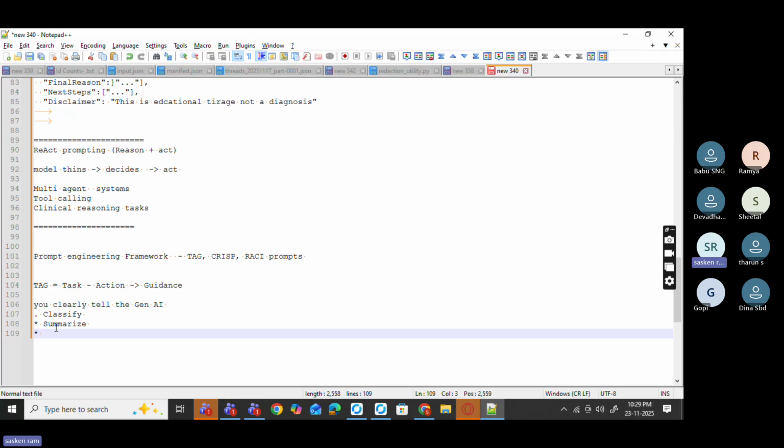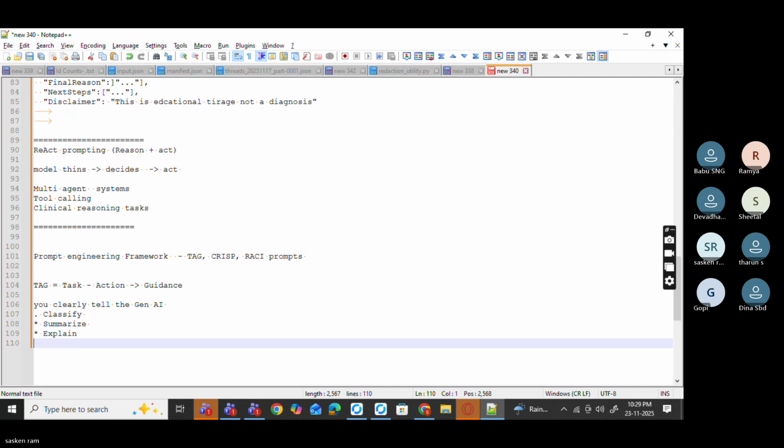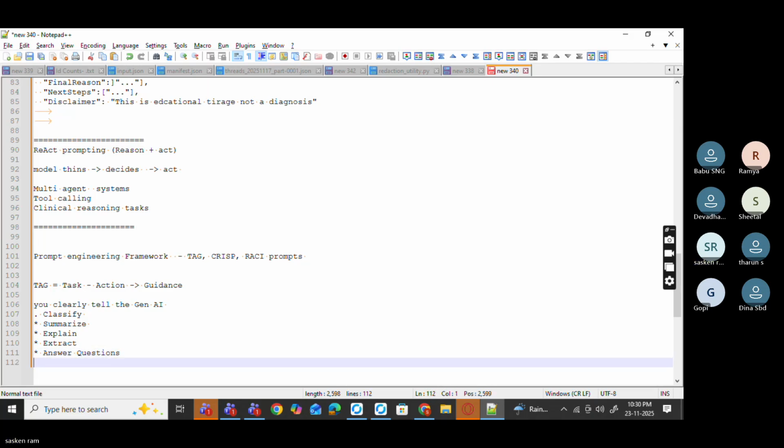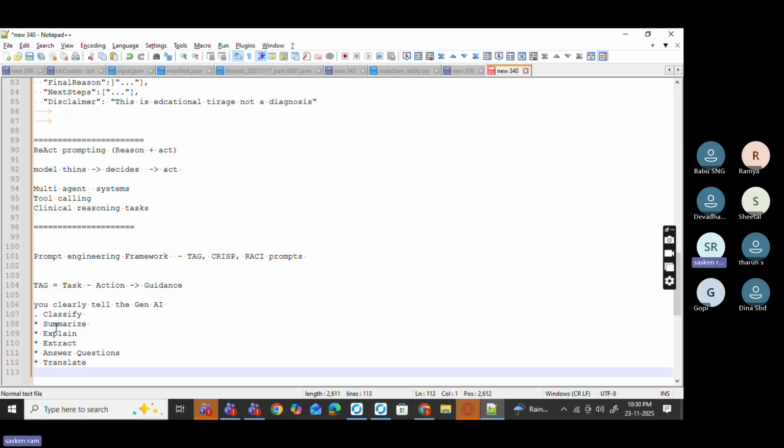Then you can use it for explain also, extract, answer questions, and translate also. Yeah, these are the things.